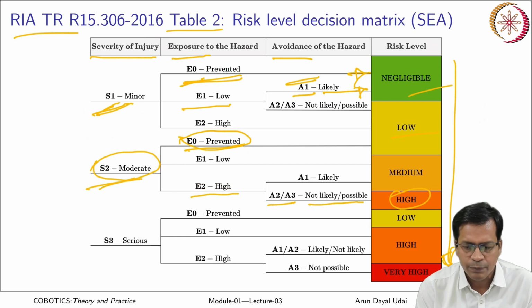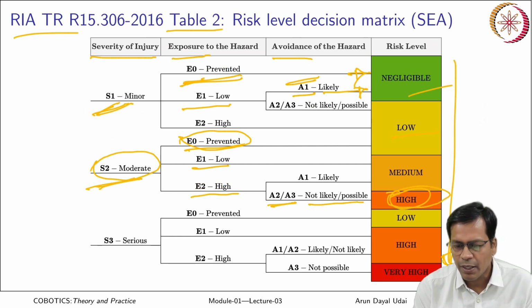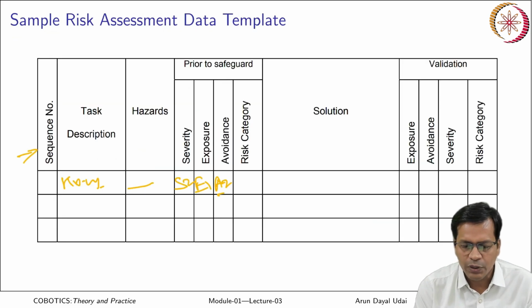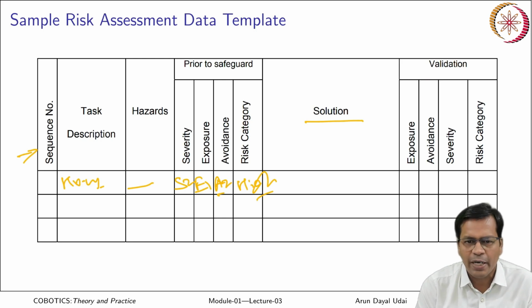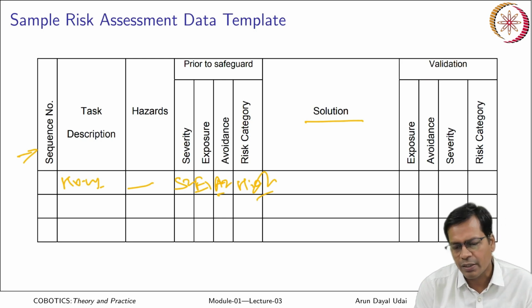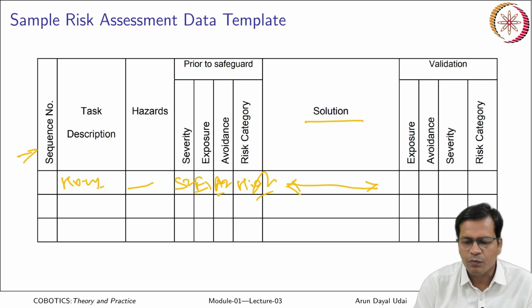Let us go back and see S2, E1 and A2. You see the risk level is high, that is shown here. So it comes in a high risk level category. Then the solution is recommended by the risk assessor. He may say, use a platform or a taller ladder to do this. That is the recommended solution, and once the solution is implemented, you do the risk assessment again. In this case it may have a better outcome.